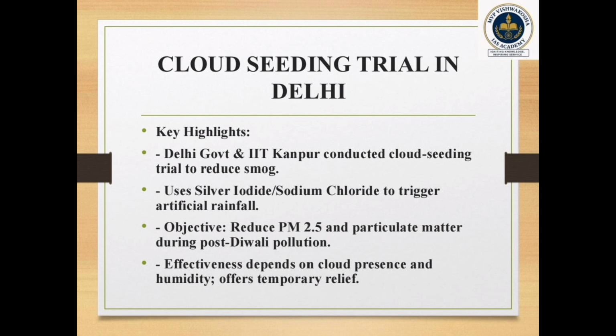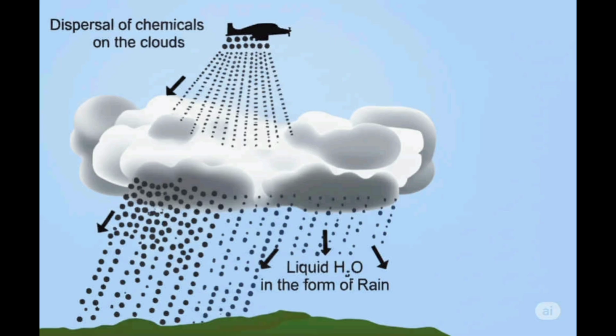So if conditions become favorable, that is cloud cover and humidity, a full-scale cloud seeding operation aiming for artificial rain is expected around 28 to 30 October 2025. This exercise is motivated by the severe air pollution crisis in Delhi, especially post-Diwali, and the idea that artificial rain might help wash out suspended pollutants.